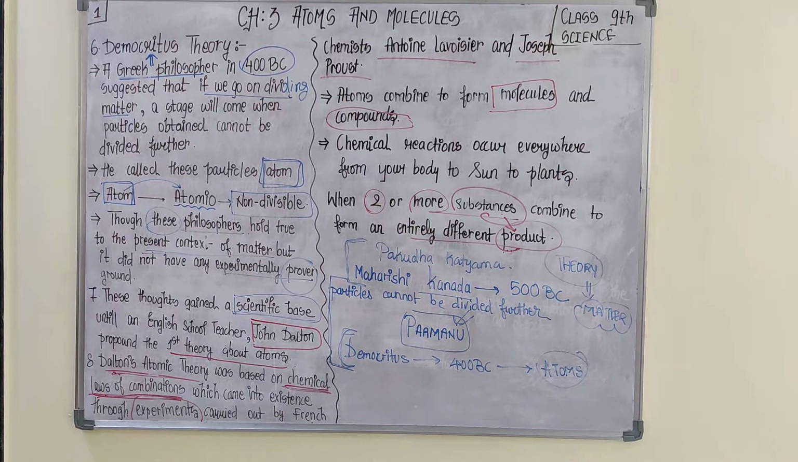So we will take a gist of what these two scientists were trying to say through these chemical laws of combination, and how Dalton took the help of these laws to give his theory. We will see them one by one. Now we will first talk about the laws of chemical combination.